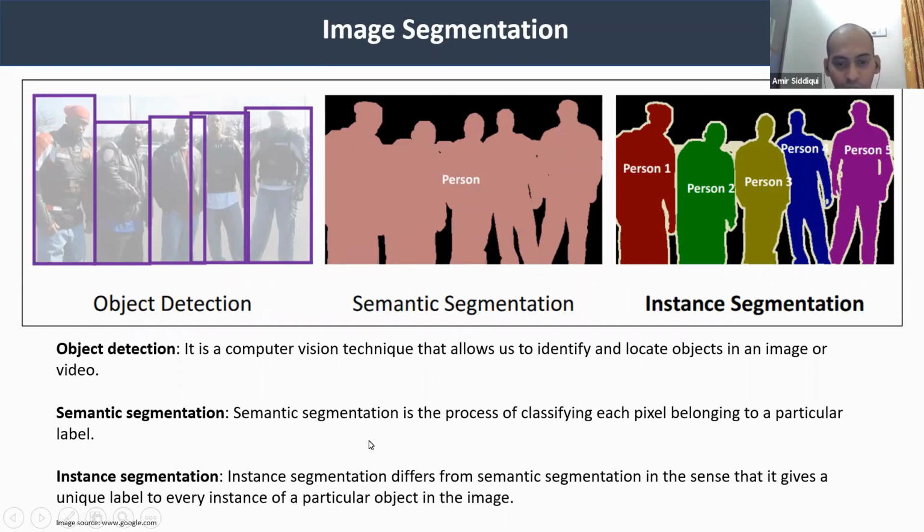Then we have instance segmentation. It is different from semantic segmentation in the sense that it gives a unique label to every instance of a particular object in the image. And here we see we are getting pixels, and it is also giving a label to each person. We have person 1, person 2, person 3, and so on. So this is the difference between instance segmentation and semantic segmentation.